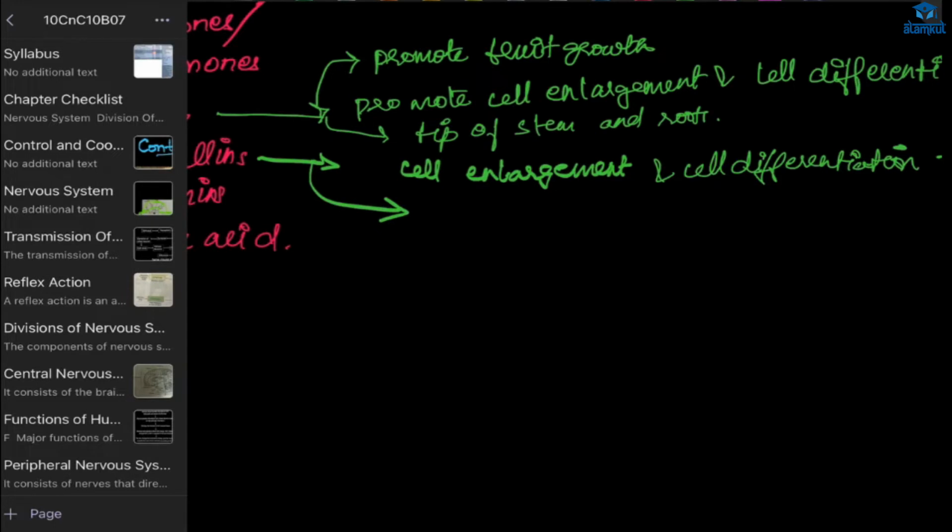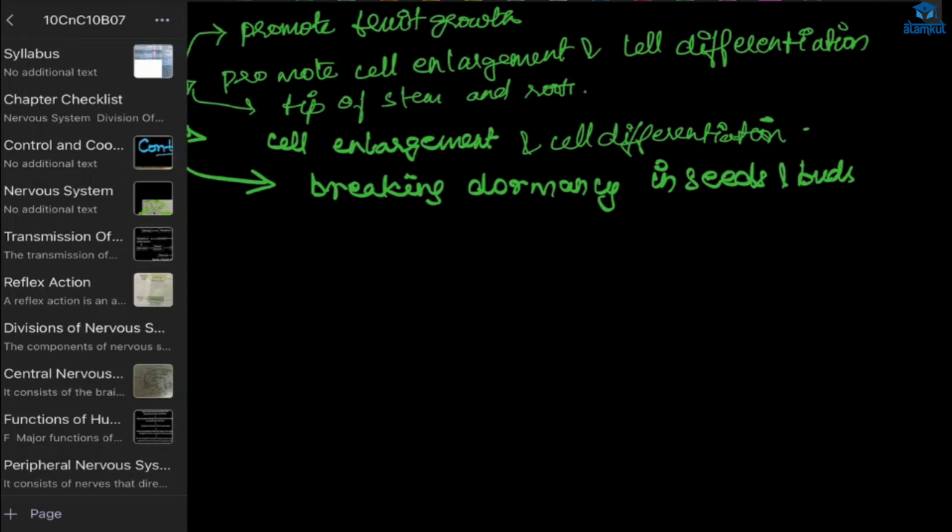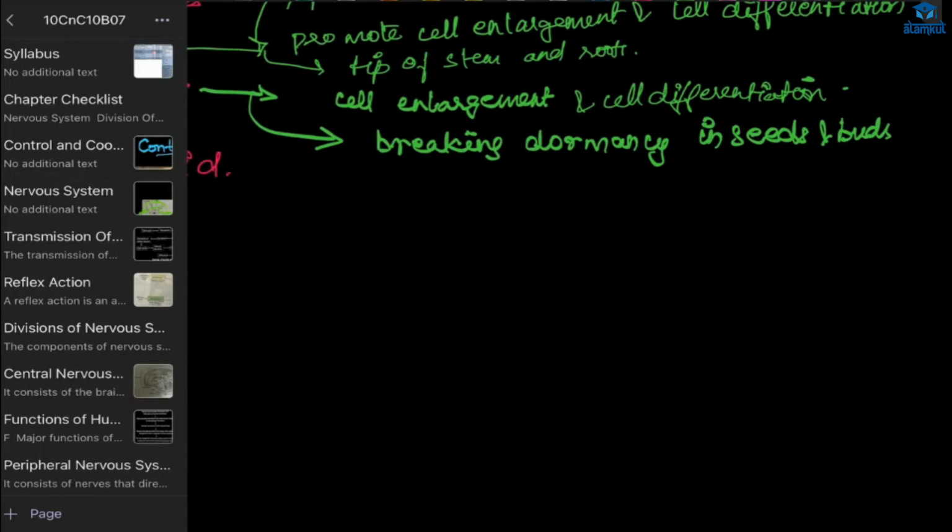It will help in breaking of dormancy. What is dormancy? Can you guess, Rudnil? It is related to seeds and buds, right? The seed and buds will be in a dormant condition. So breaking of dormancy means breaking that dormancy condition. Because of that, the seed will grow and it will become a sapling. Understood, Rudnil? Yes, ma'am.